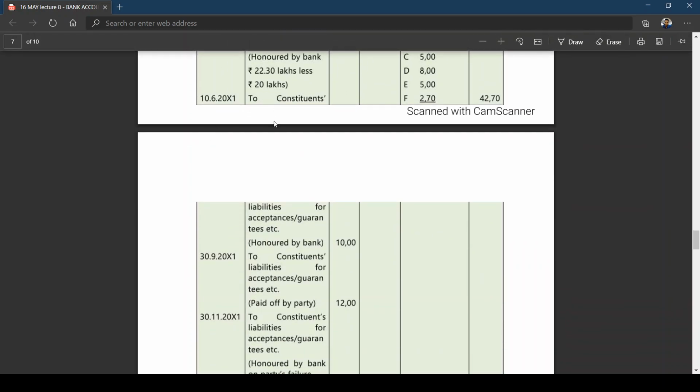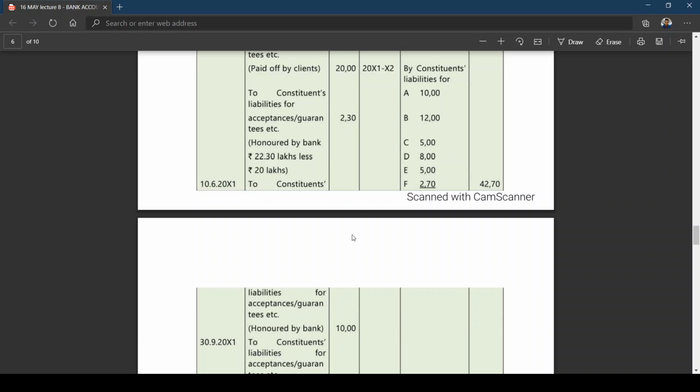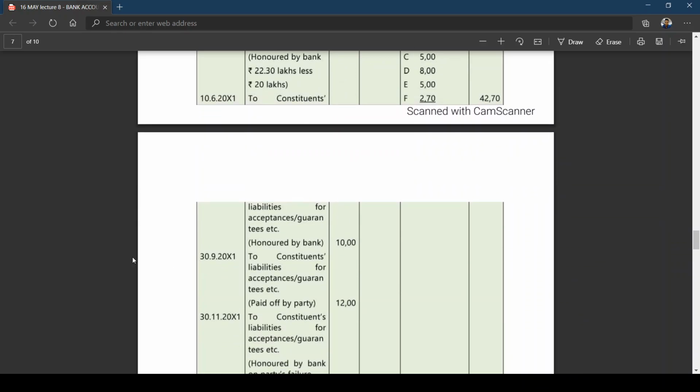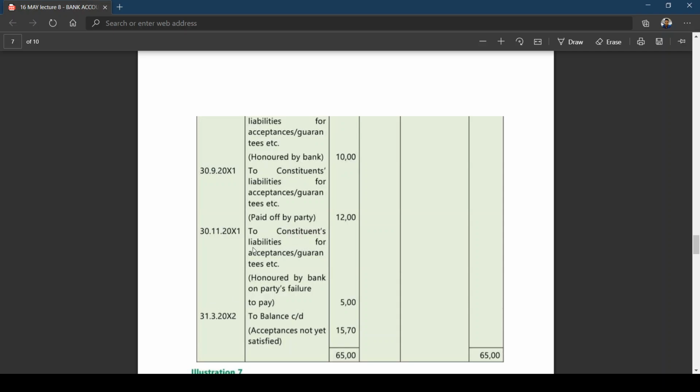To constituents' liabilities for acceptances honored by the bank. I told you, on behalf of A, the bank has honored. B himself has honored. You can see, to constituents' liability for acceptance guarantees paid off by the party. Now, C, who has paid? Again, the bank. To constituents' liability for acceptance guarantees honored by the bank on the party's failure to pay is how much?